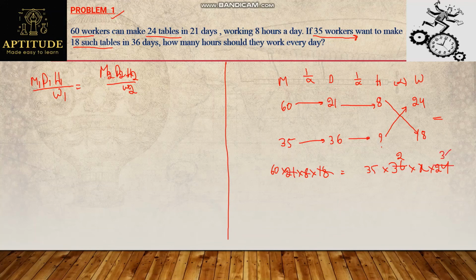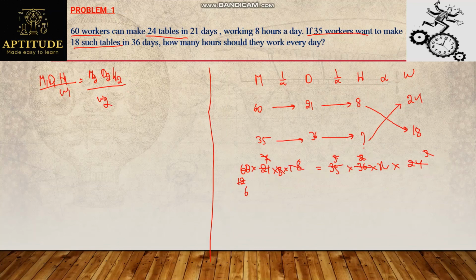So we can cancel here. 7 fives are 35. 5 12s will be 60. 2 6s will be 12. So finally we get the x value as 6 hours, which means they need to work 6 hours per day in order to finish those 18 tables. So this is how we solve the problem, either by using the chain rule or by using the formula.